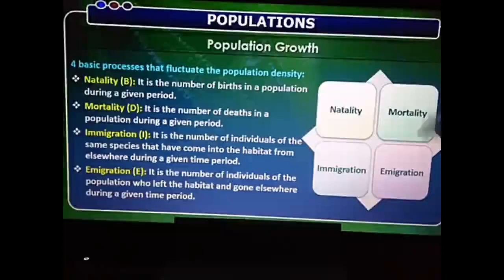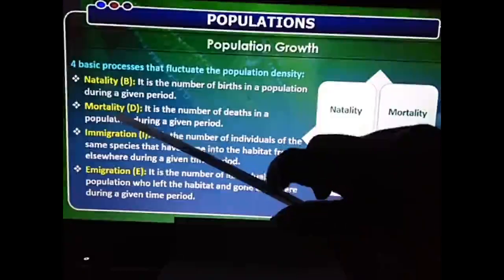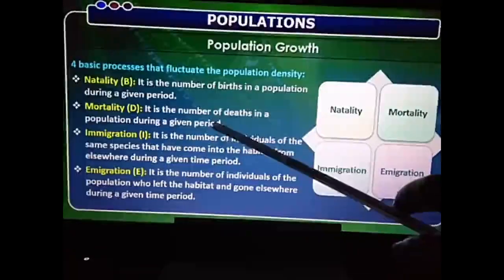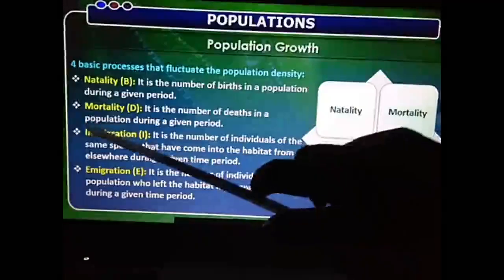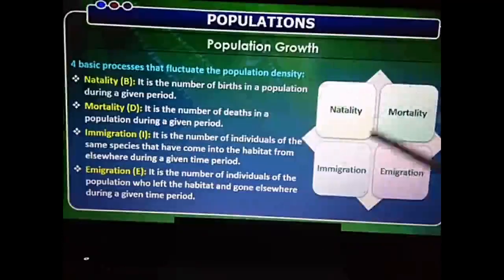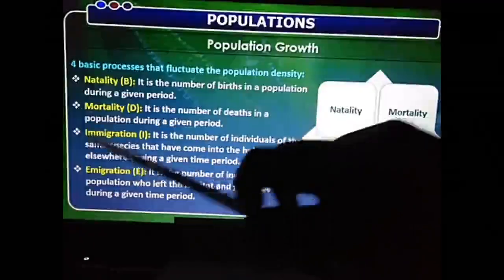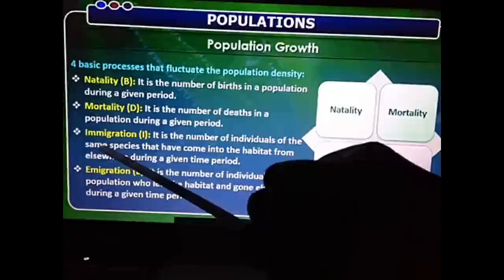Then suppose there is death, that is mortality. Mortality is nothing but the number of deaths in a population during a given period. That is, how many deaths are taking place, that is called the mortality. Then the next one, immigration.